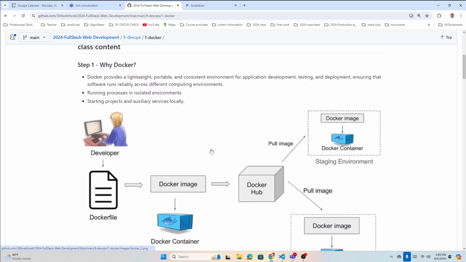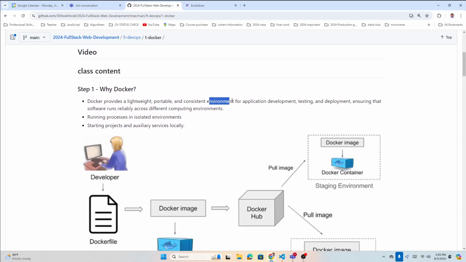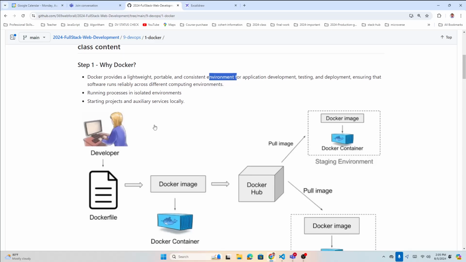So now we understand, Docker is nothing but a portable environment to run your application. You can do development, testing, deployment, whatever you want with it. Running processes in an isolated environment, see that? Each container is running in an isolated environment, which means once the container is live, it does not need help from any other stuff because it itself is a whole, lightweight, portable system.